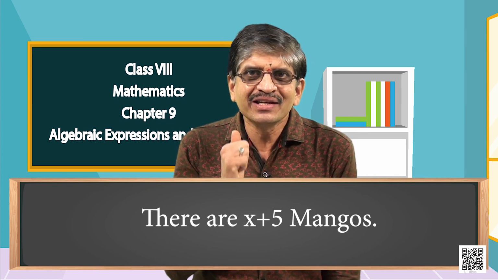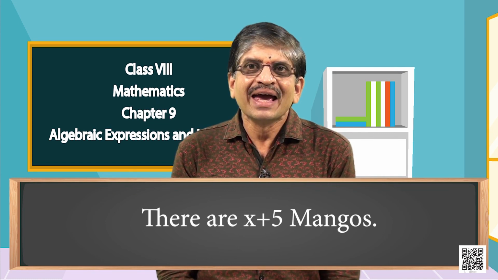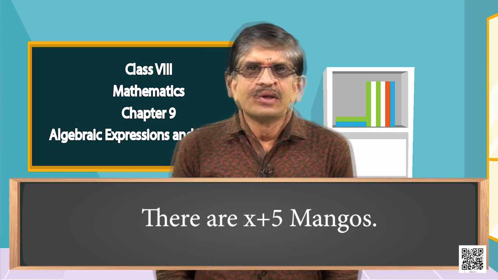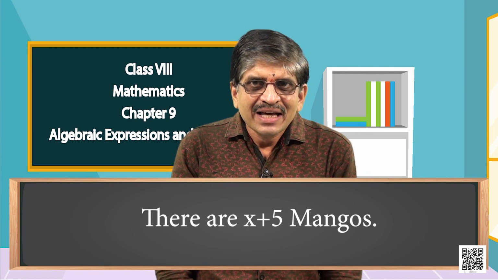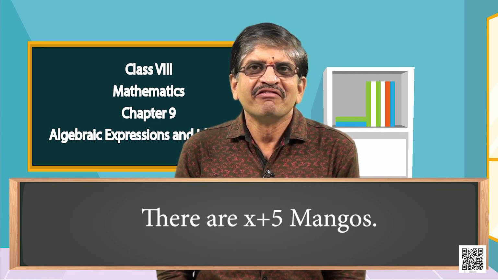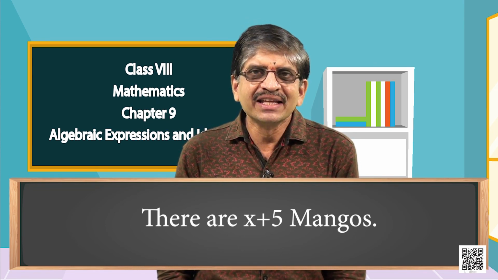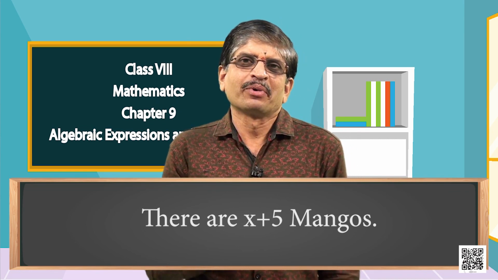How did you get this X plus 5? Good. By adding X and 5 you got X plus 5. What do you call this X plus 5? X plus 5 is called an algebraic expression which is formed with the variable x and the constant 5. Let us take one more example.